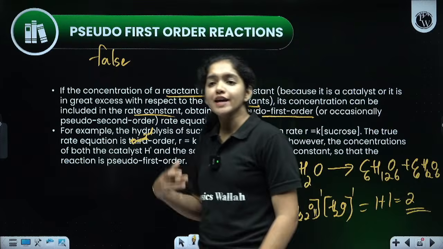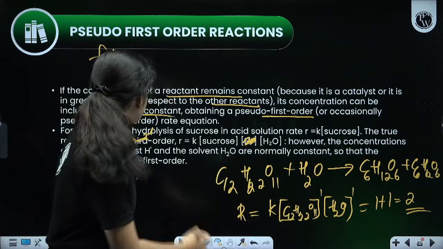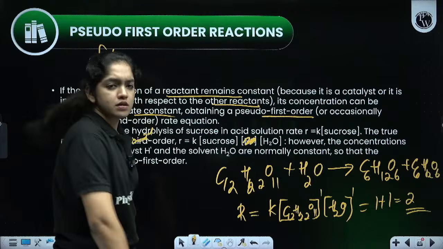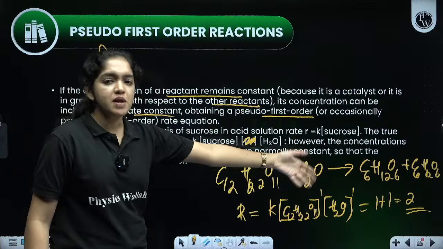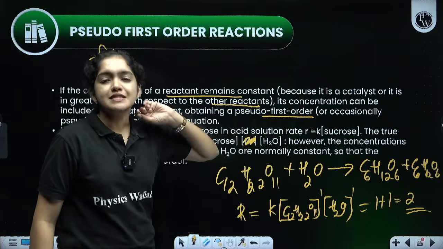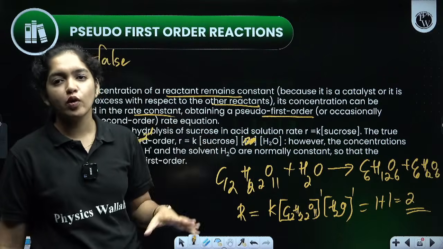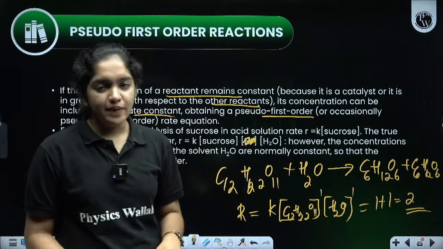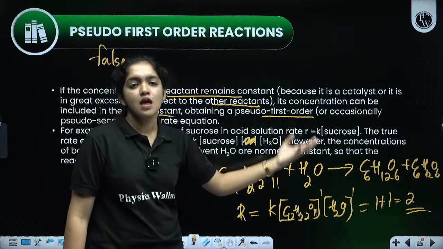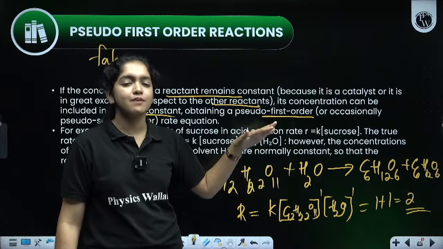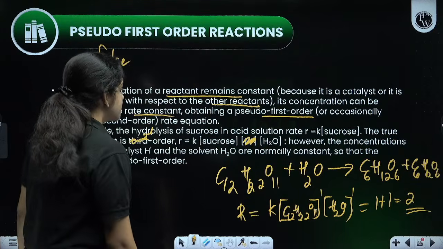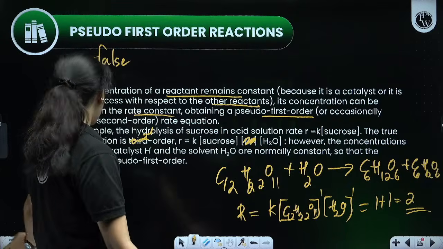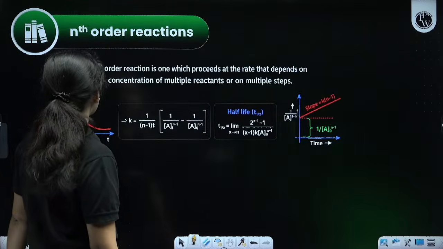And if we are adding hydrogen acid, it seems to be third order. But I am not taking acid here. Now look here, 1 plus 1, it seems to be second order. But this reaction is not actually second order. It is following the first order kinetics. That means actually it is a second order reaction, but it follows the first order kinetics. That means a false reaction, a pseudo first order reaction. Clear? So the reaction is a pseudo first order reaction. It follows the first order.